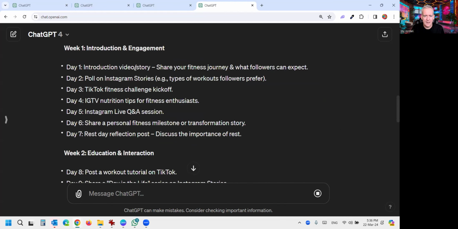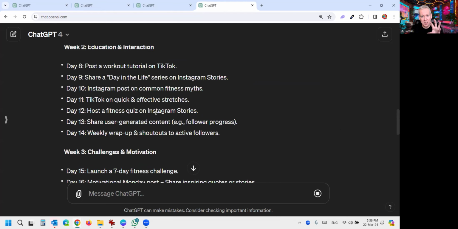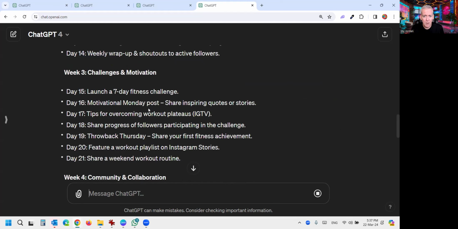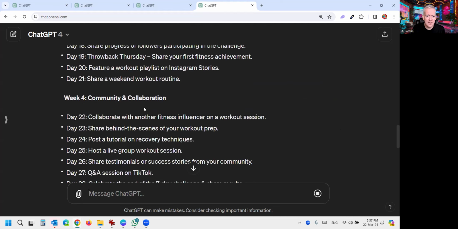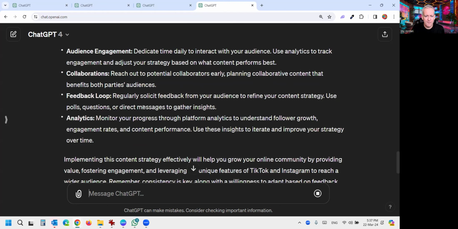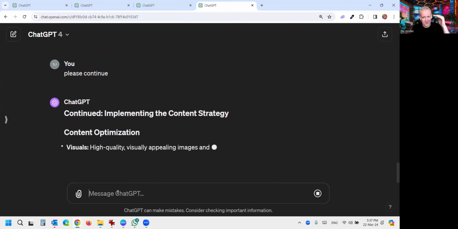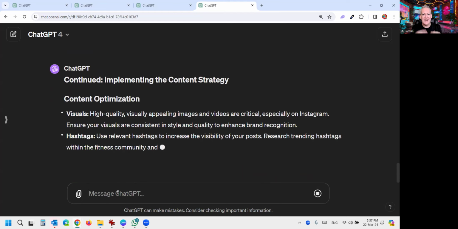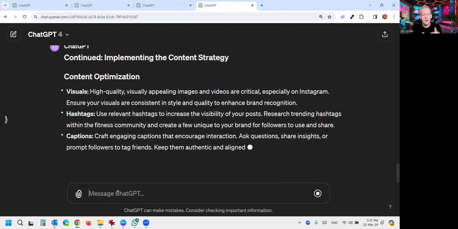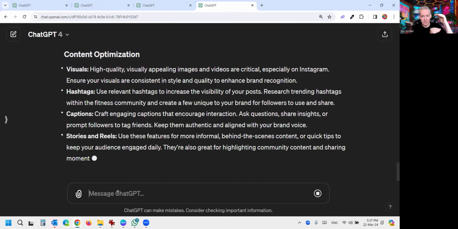Again, very similar, okay? Now, if you look at this through the lens of a marketer, I think you'll find this output is a bit superior to the previous output as well. This override does give much better results, but it's still going, okay? And do you see this? To be continued. So we now just say, please continue. And voila, we're now in a new response. So now it's got fresh tokens and it can keep giving you what you need without being restricted by that prompt and response